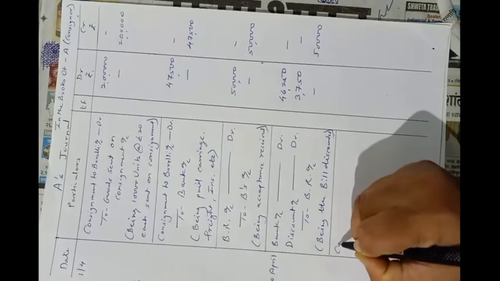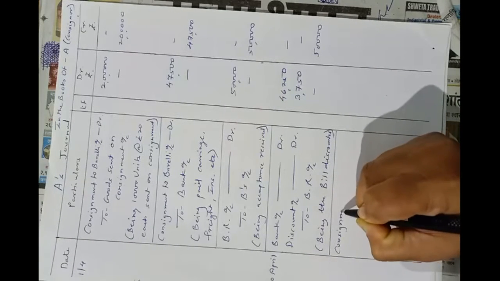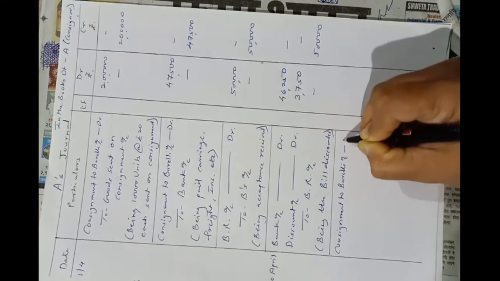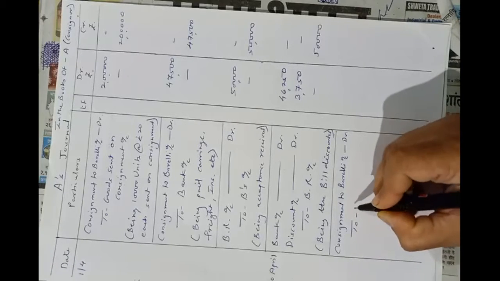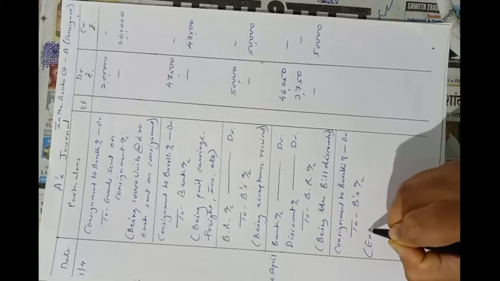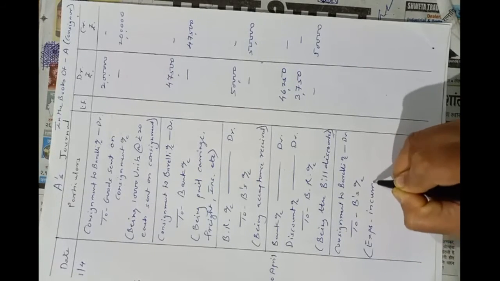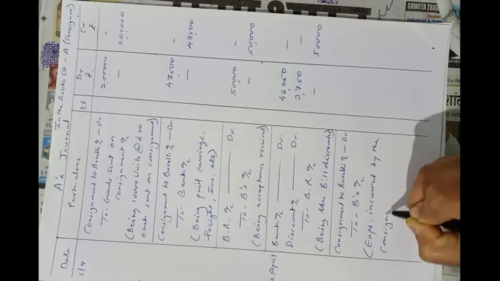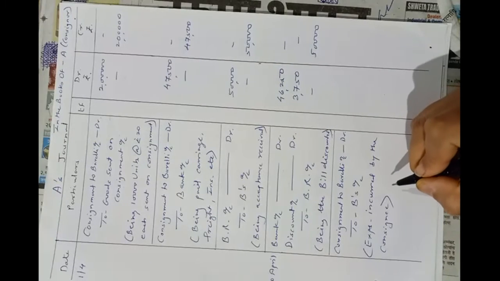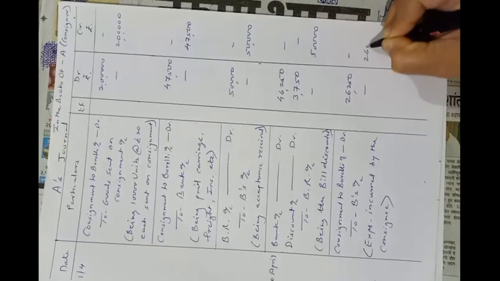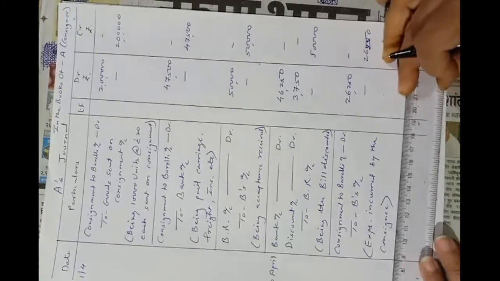Consignment to Bareilly account debit, to B's account, expenses incurred by the consignee. You can write, this is for our better understanding, and total expenses are 26,250. So amount will be 26,250. Okay.